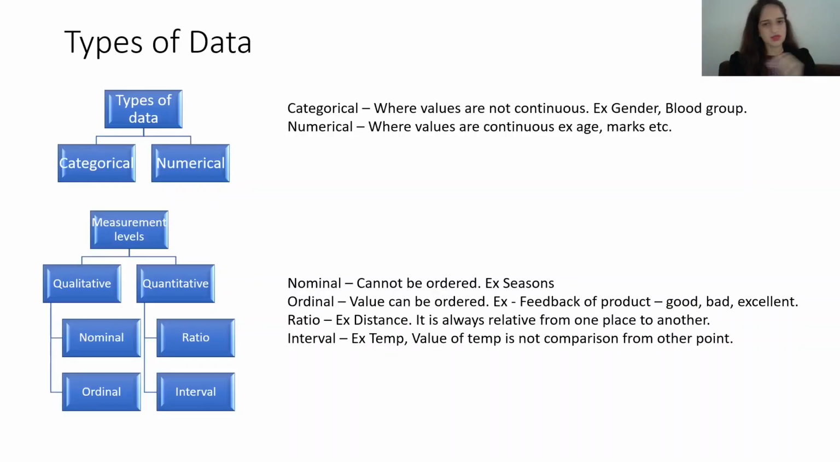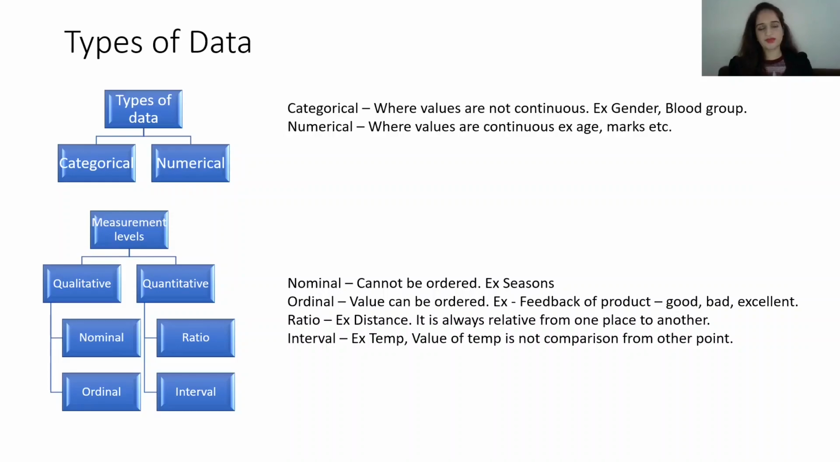Now we will be talking about types of data. It is very important for you to know what types of data we will be dealing with in our sample. It is divided into two, categorical and numerical. Categorical values are not continuous. Examples are gender or blood group. Gender can be of three values: male, female, others. There couldn't be more values to it. Blood group could be a limited number of values, maybe A positive, O positive, B negative, AB negative, a limited set. So they are not continuous, there are defined limited values.